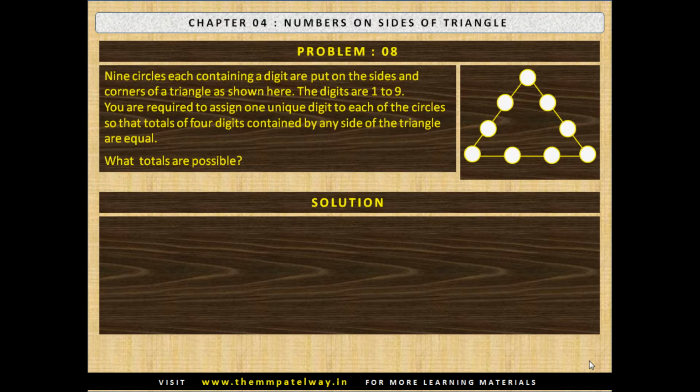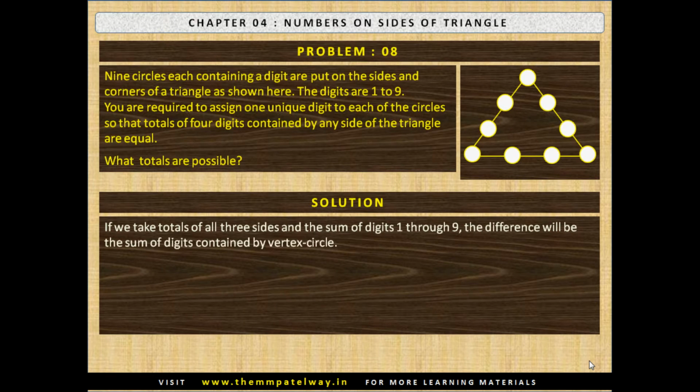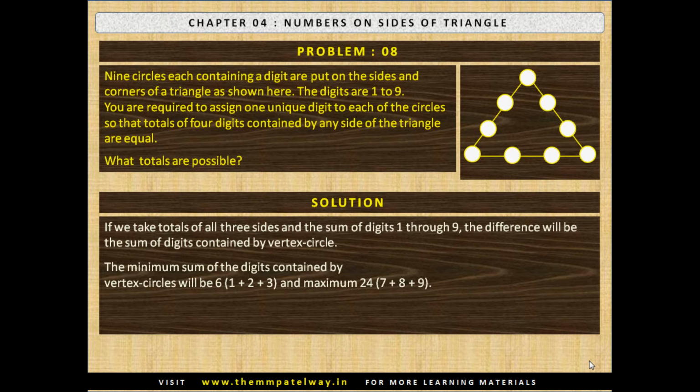Now stop the video and solve the puzzle. The solution is as follows. If we take totals of all 3 sides and sum of digits 1 through 9, the difference will be sum of digits contained by the vertex circles. The minimum sum of digits contained by vertex circles will be 6, that is 1 plus 2 plus 3, and maximum 24, that is 7 plus 8 plus 9.